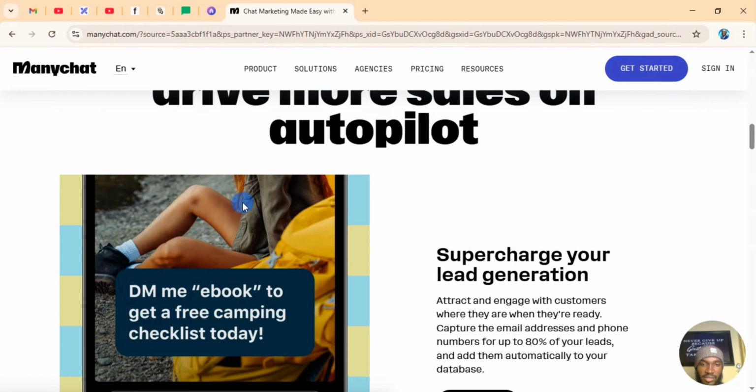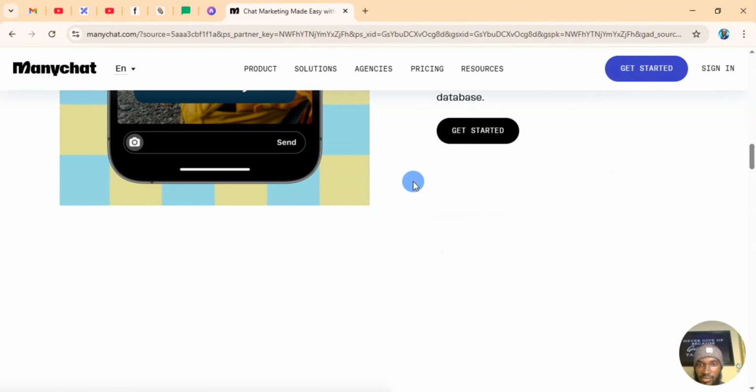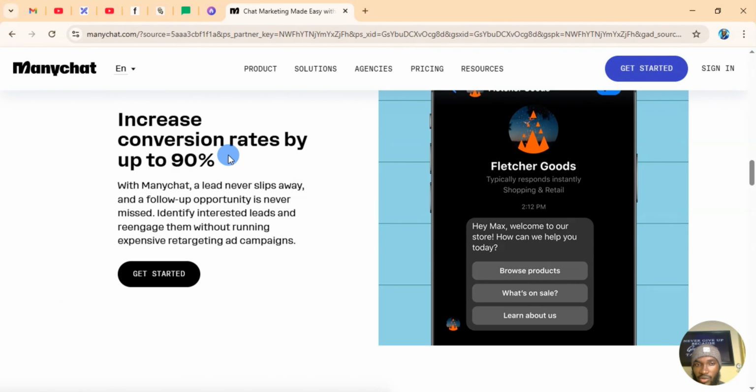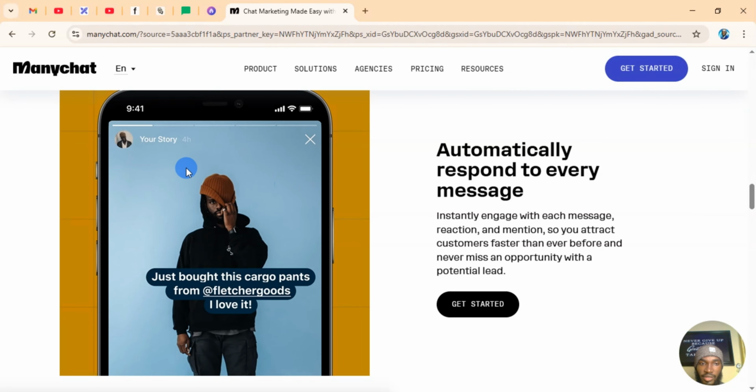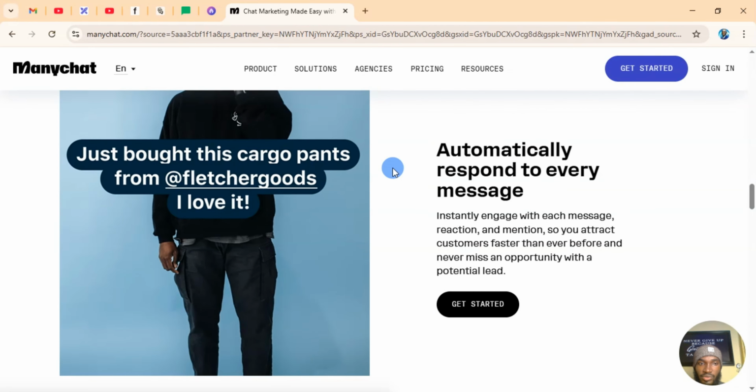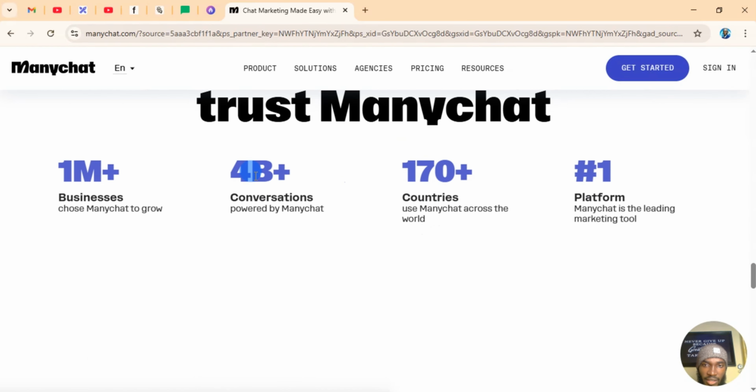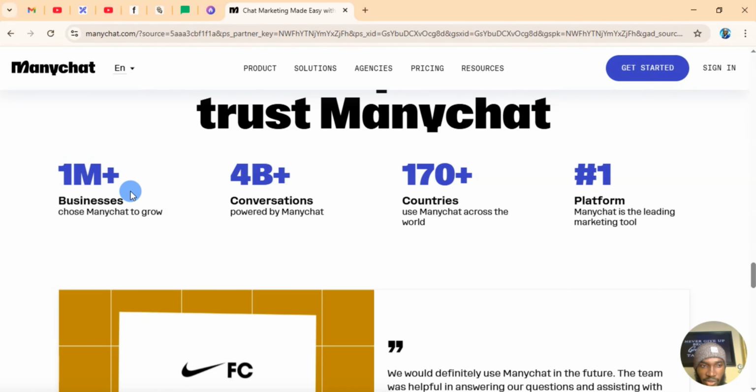I use ManyChat to automate. You can go through the platform and read all this, right? Increase your conversion rate by 90%. And it's very true. Automate responses. So this is about it. Over 1 million businesses are using it currently, and they have 4 billion conversions powered by ManyChat, which is absolutely correct. I trust what they say with this. Used in over 170 countries.